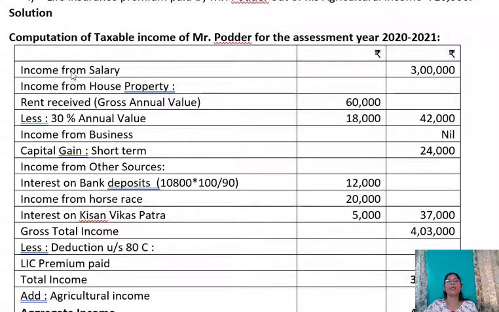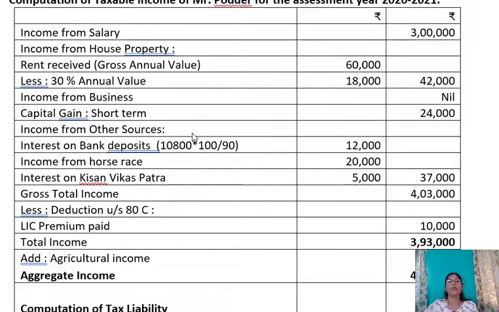First we shall take income from salary as it is computed. We shall take the amount as it is, 3 lakh. Income from house property. So from the gross annual value which is 60,000, less 30% of annual value. So 30% of 60,000 comes to 18,000. Therefore, income from house property is 42,000. There is no income from business in this problem, so it is nil. Next, we are going to the capital gain. Short-term capital gain of 24,000.